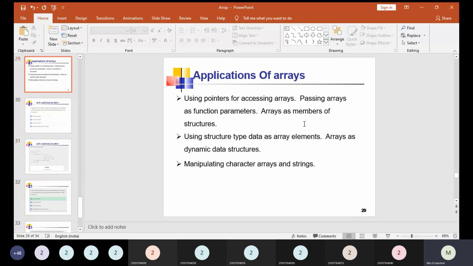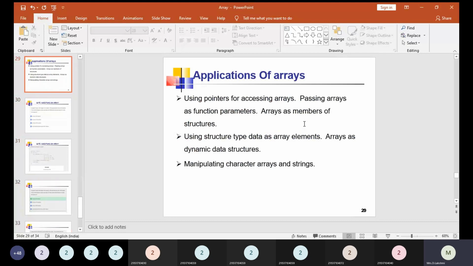In a similar way, if you declare the array size as 100 but insert only 5 or 6 elements, the remaining locations get wasted. So wastage of memory is a very common drawback of using arrays. Whenever we declare a very huge array but use only a very small number of locations, the remaining space gets wasted.